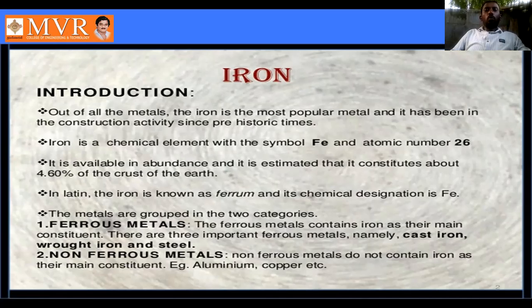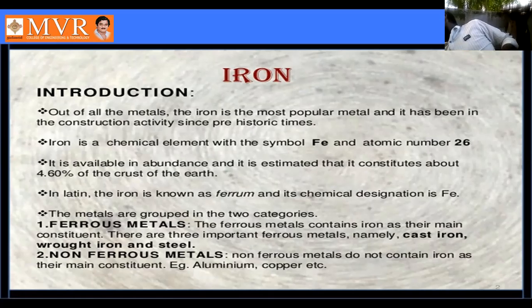Materials are generally grouped into categories: metals, non-metals, and metalloids. In metals we have two types: ferrous metal and non-ferrous metal. Ferrous metal contains iron, that is why we call it ferrous metal.